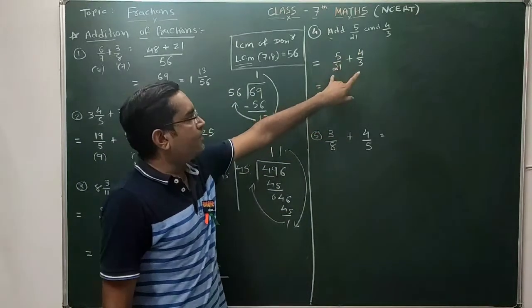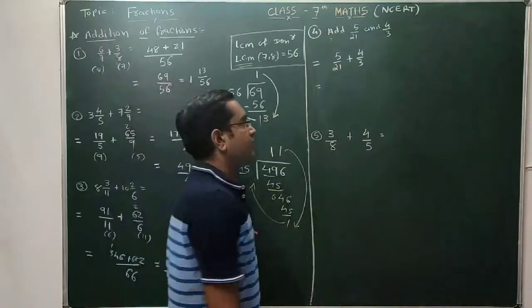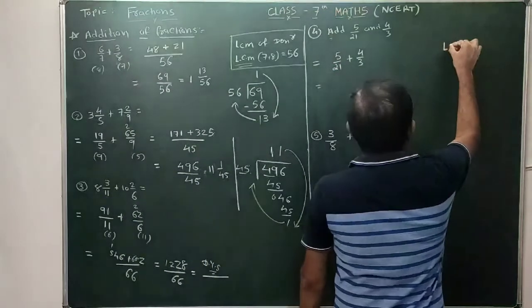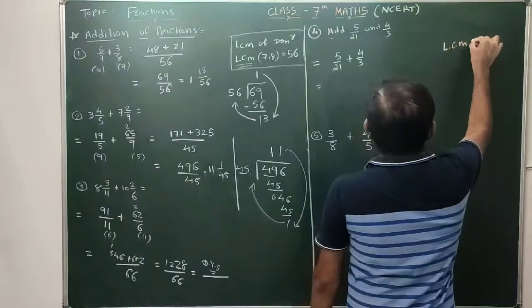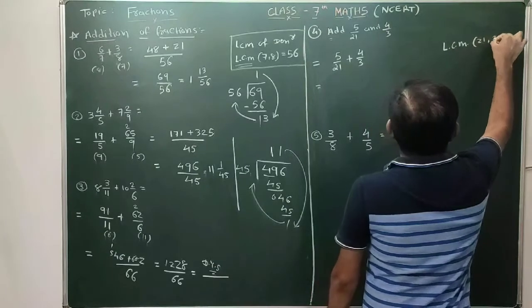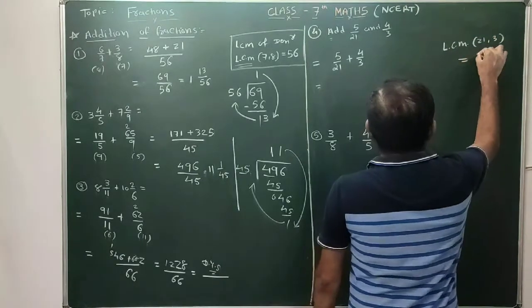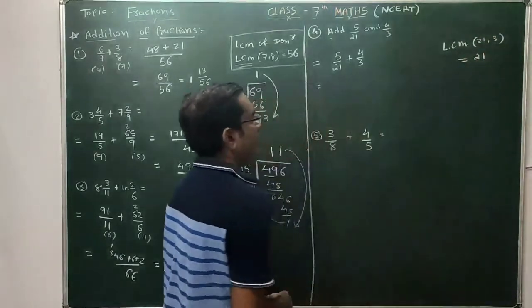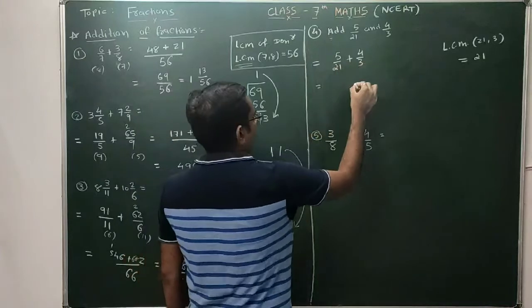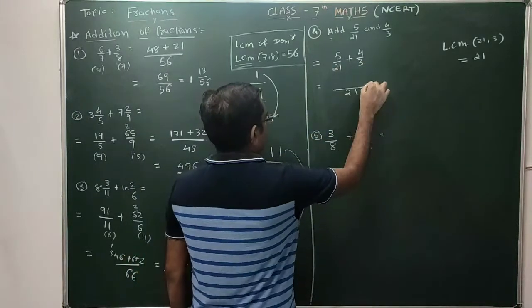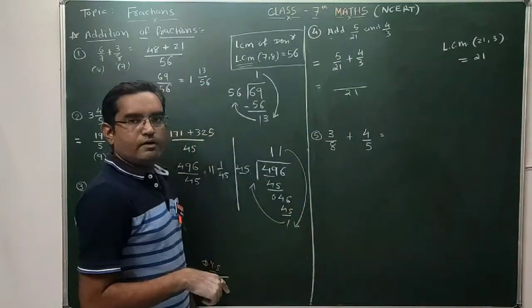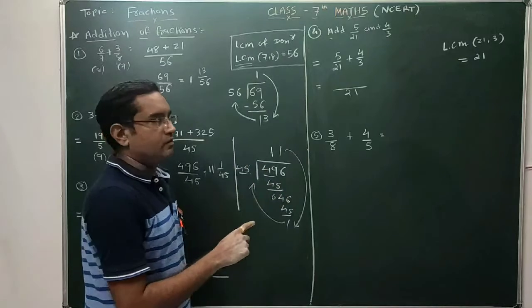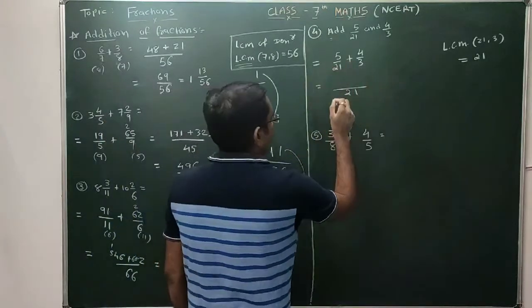So you have to find the LCM of 21 and 3. So what is the LCM of 21 and 3? The LCM of 21 and 3 will be 21. So its LCM is 21. 21 ones are 21, 3 sevens are 21. So 21 will be the LCM.